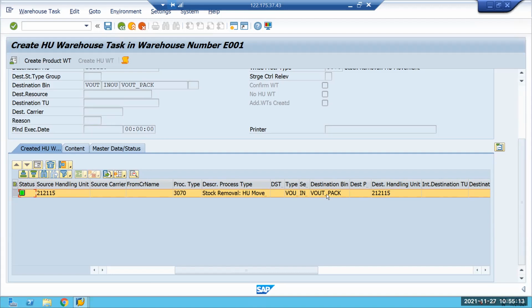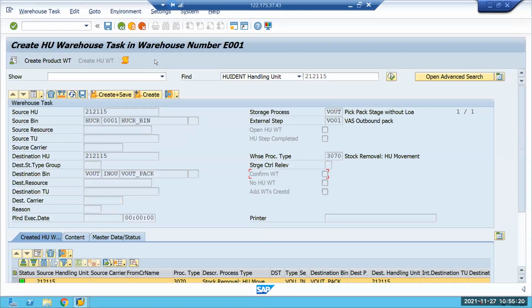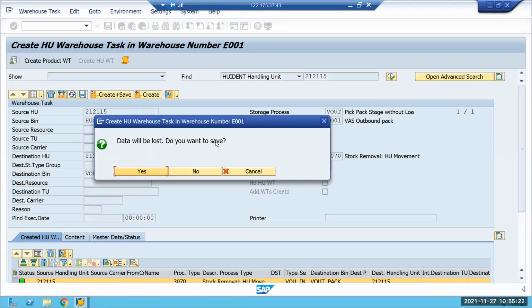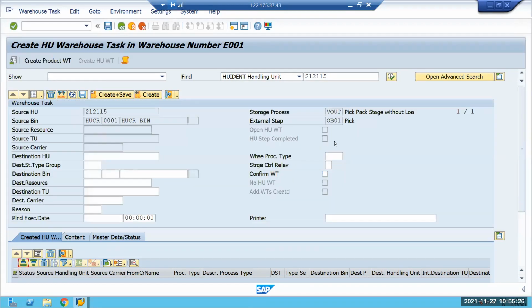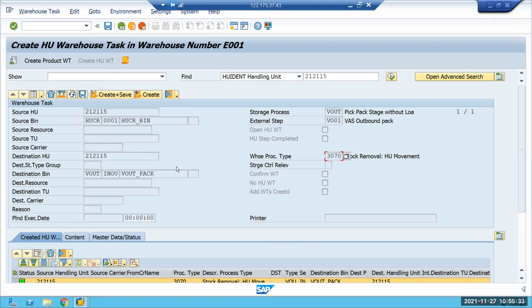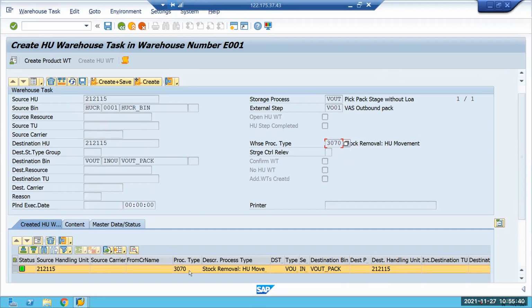Do one thing. Again, come back to HUCR. Don't give the destination bin. And then try to create. Okay. Let me again execute. So just give 9. And then create. Yeah, it's going to be out correctly. 3070 is coming, right? Yeah, 3070 is correct. Execute. Create to save. Okay.